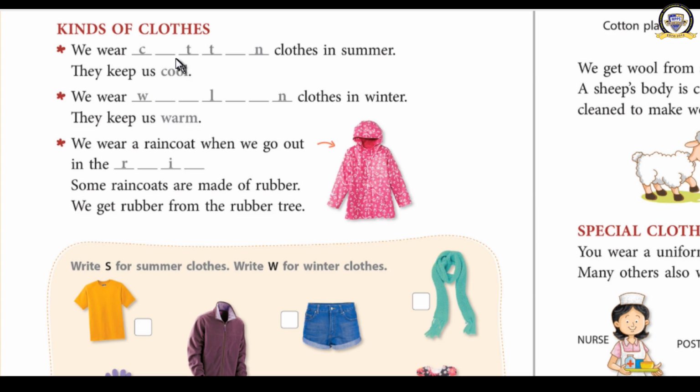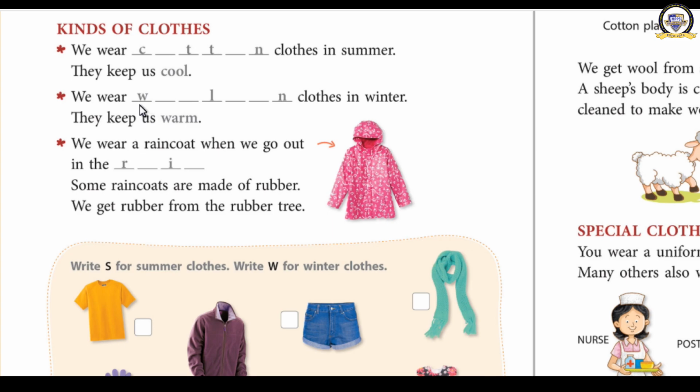You wear cotton clothes. Cotton clothes in summer. Why do we wear cotton clothes in summer? Because they keep us cool. And what type of clothes do we wear in winter? Yes, we wear woolen clothes in winter.